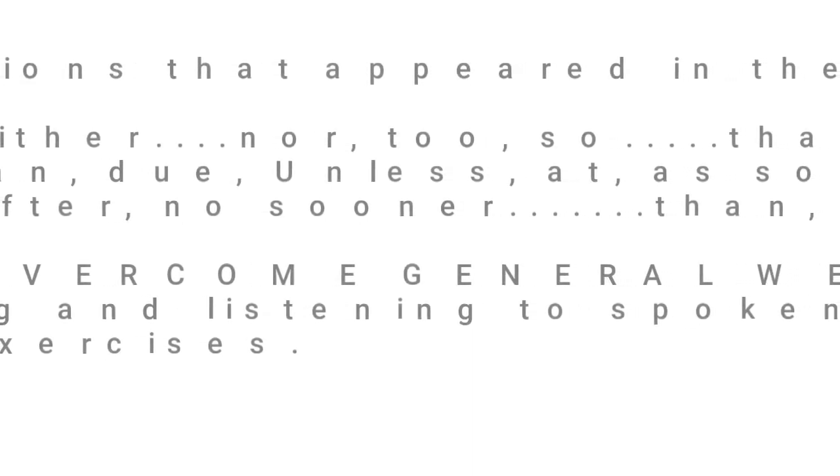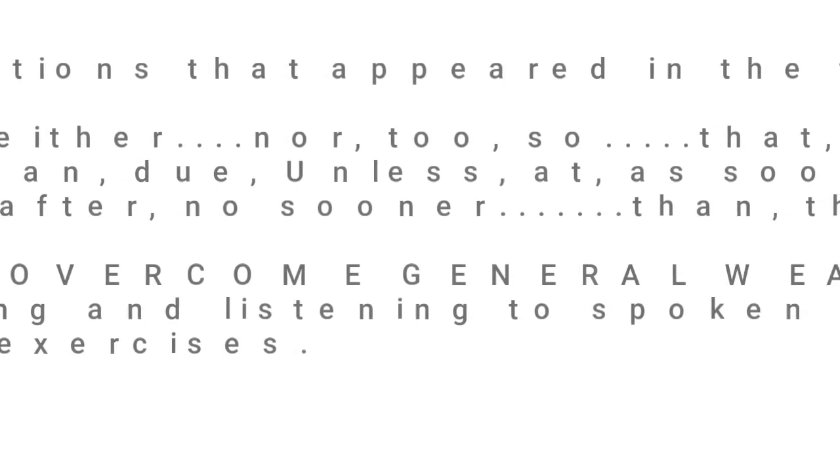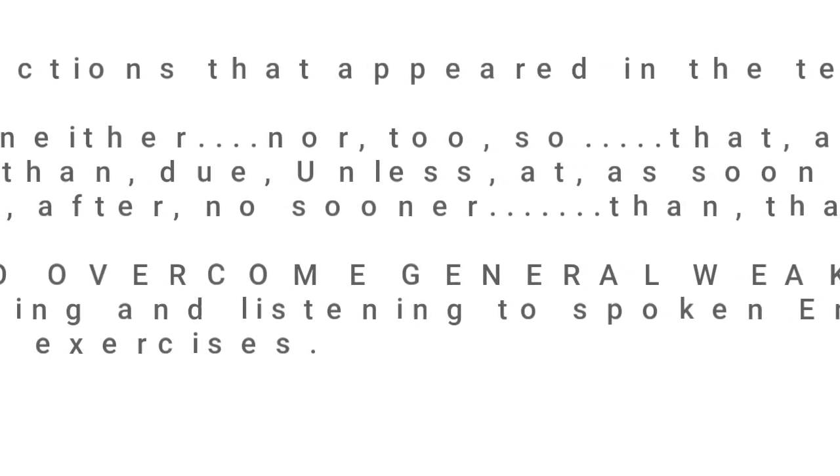Now students, we have come to the most awaited part of this video session, the conjunctions that appeared in the last 10 years' papers. So now we are going to discuss those conjunctions which appeared in the board exams.